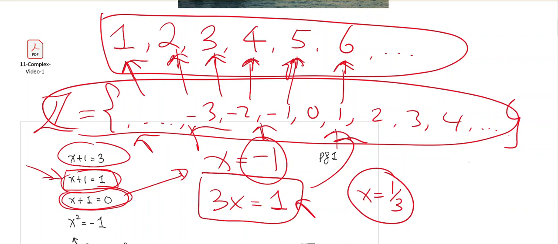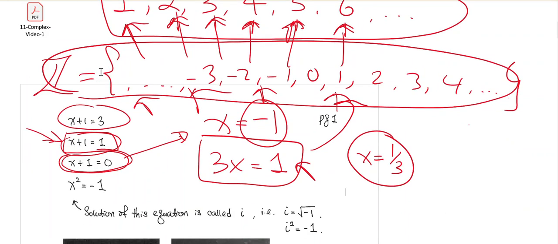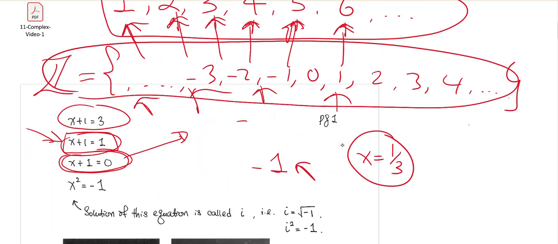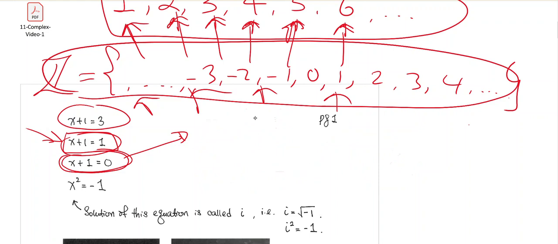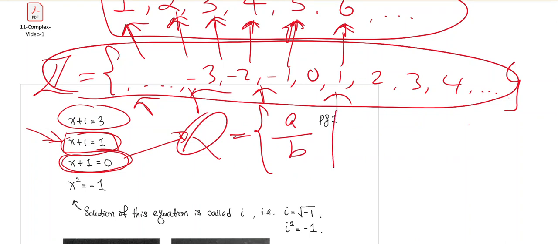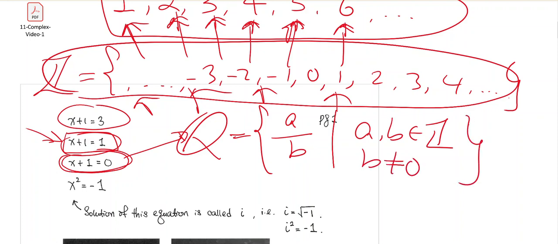So in order to make sure that this equation has a solution, we will have to invent a slightly larger class of numbers, which are called rational numbers. The set of rational numbers consists of all the numbers of the form a/b, where a and b are integers, and b is not equal to 0.